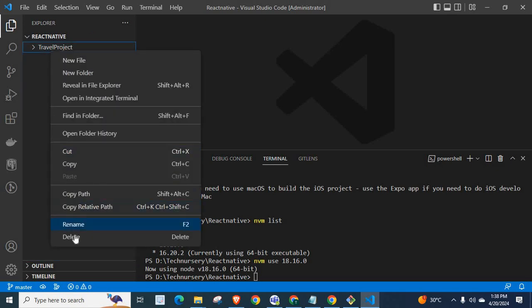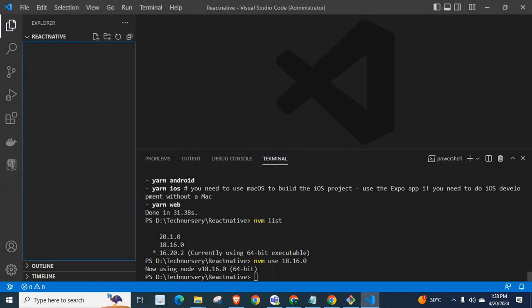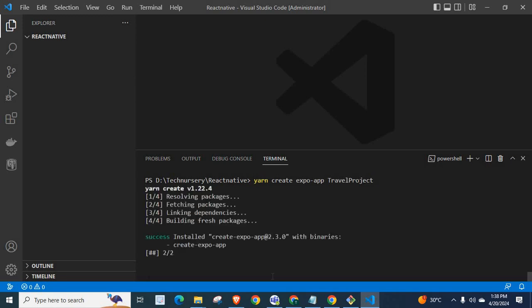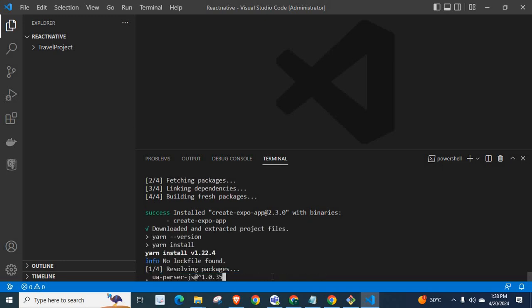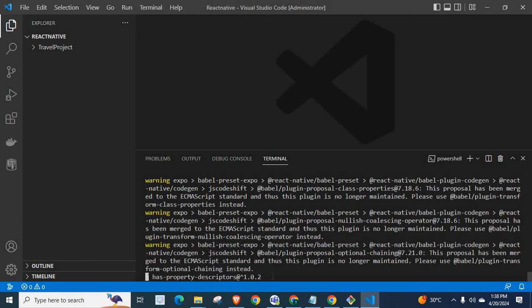Now let us check whether the problem is still existing or not. Let me delete this project, move to recycle bin, delete permanently. Now let me clear the console. Let me execute the previous command again. Command is executing. Let us wait.